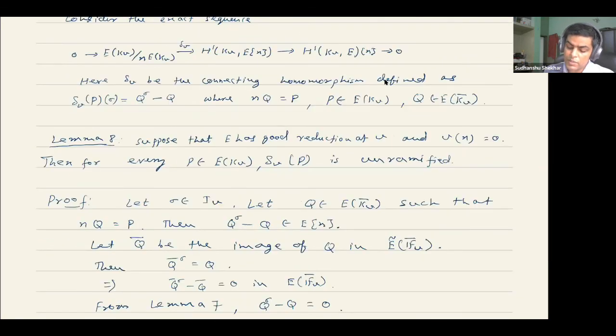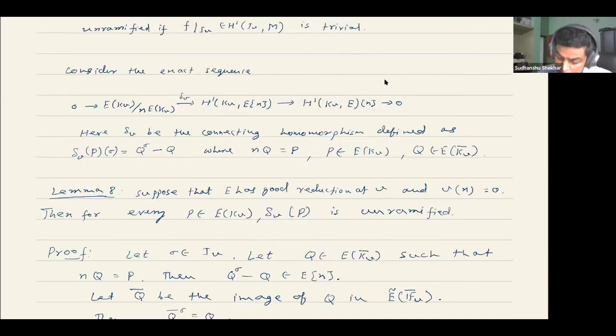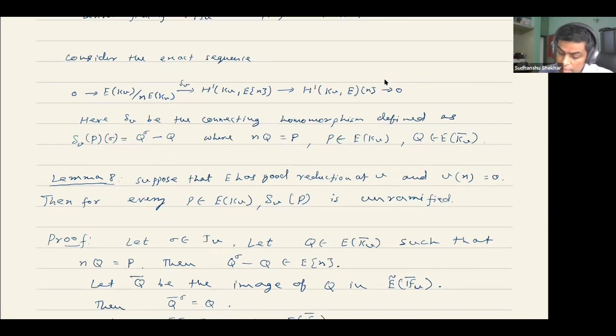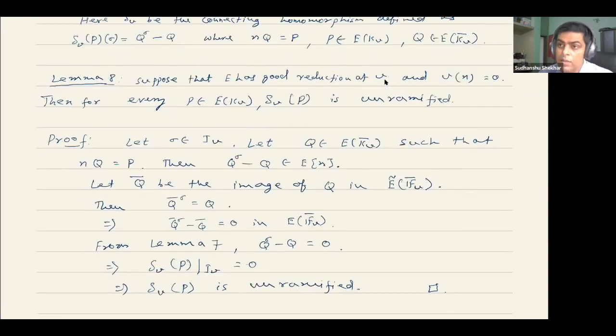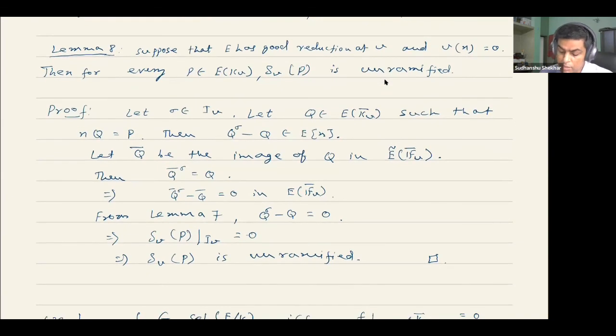So the next lemma is essentially telling us the behavior of the image of this delta V at inertia subgroups. This lemma says that suppose E has good reduction at V, and again V of N is 0, that means V doesn't divide N. Then for every P belonging to E(K_V), its image under the connecting homomorphism is unramified. Okay, that's what this lemma is about.